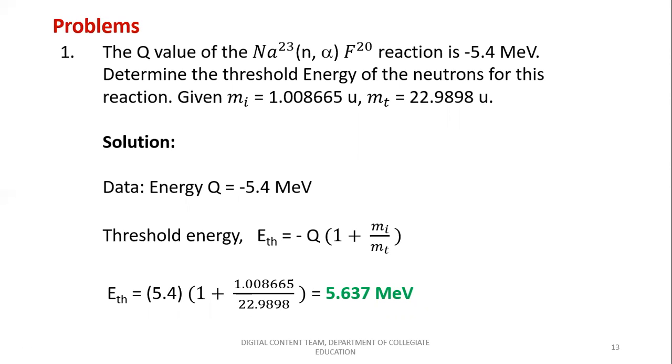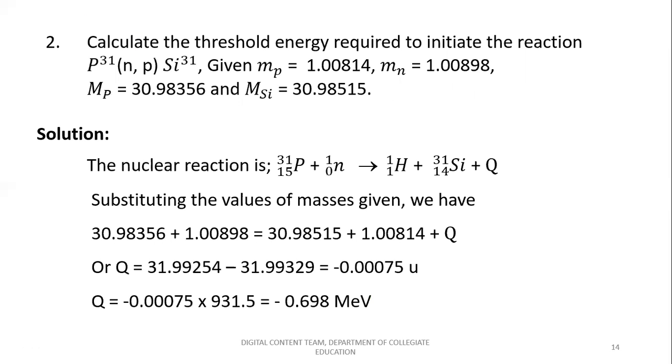Since we need to calculate the threshold energy using the Q value, and the initial incident particle mass and target mass are given, you will get the answer as 5.637 mega electron volt. That indicates that this much energy the projectile should possess to initiate the reaction. If the energy is below this value, the nuclear reaction will not happen. So move on to the next problem.